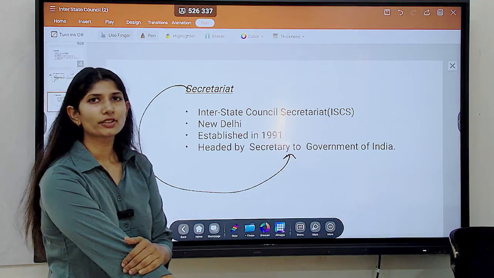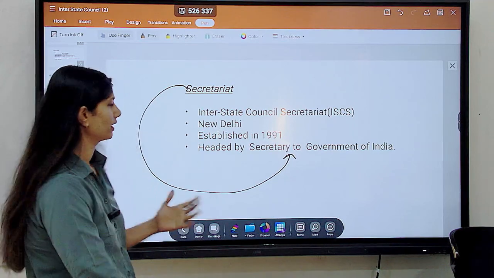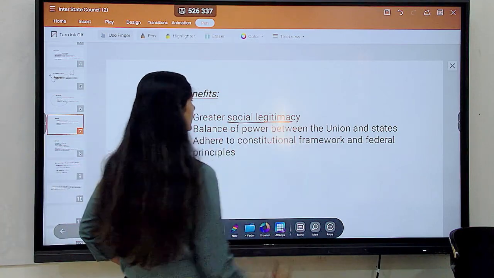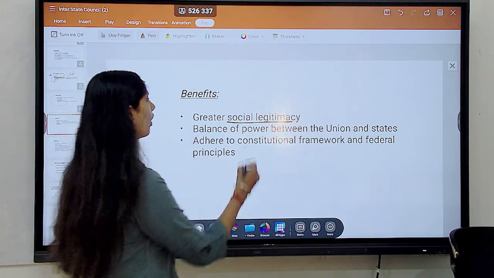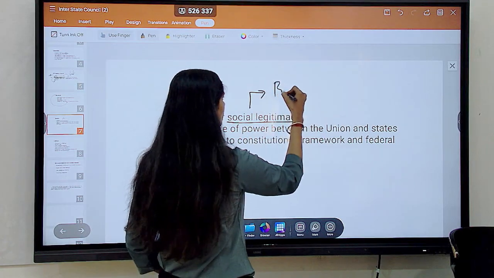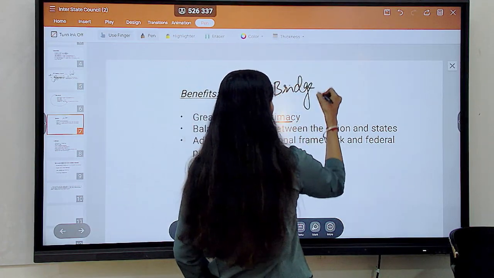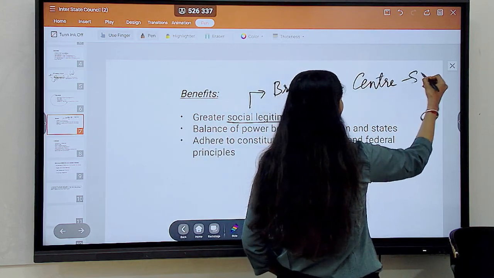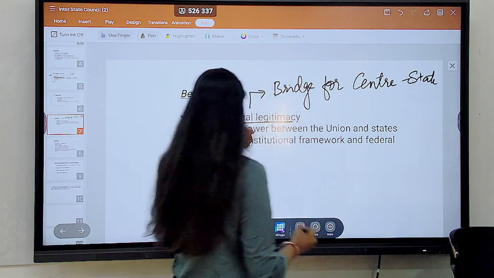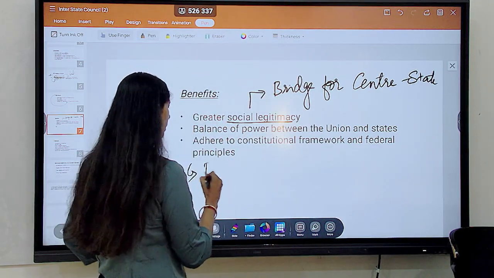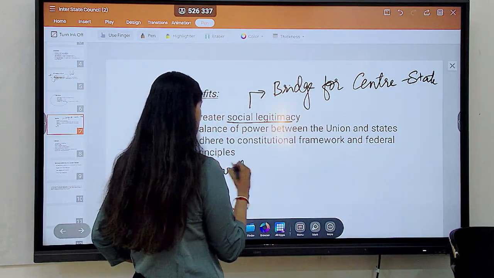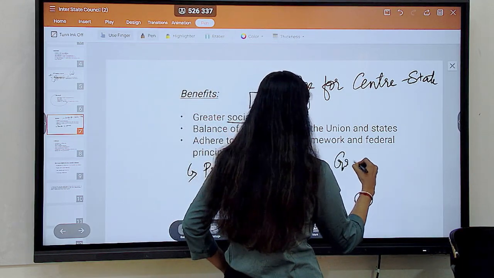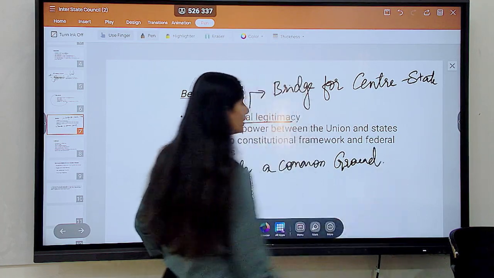What is the benefit of having a council like this? First, it could bring in greater social legitimacy, act as a bridge between center and state, or provide a common ground to look into issues.